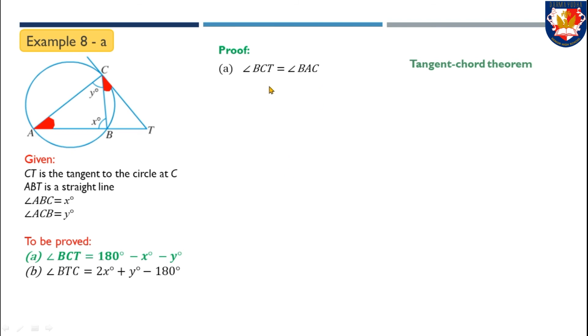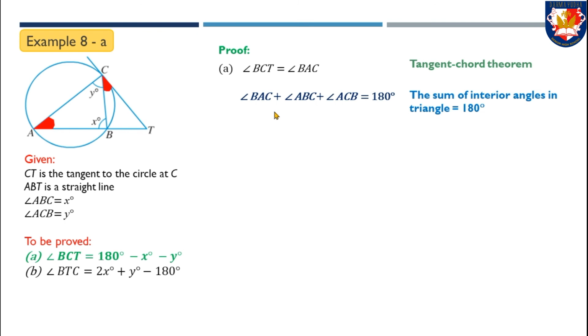Now, since we have this relationship, we also know another relationship: the sum of all interior angles in a triangle adds up to 180 degrees. Therefore, it is safe to write that angle BAC plus angle ABC plus angle ACB equals 180 degrees. Modify this a little bit: angle BAC equals 180 degrees minus angle ABC minus angle ACB.